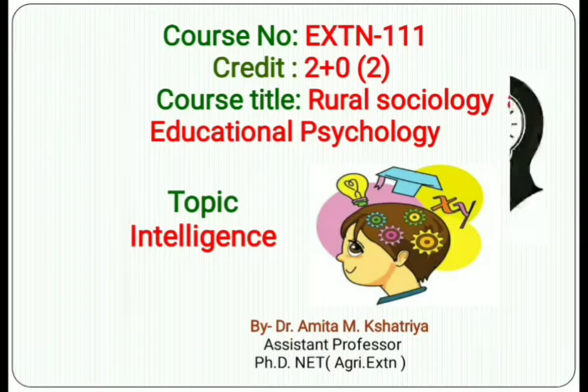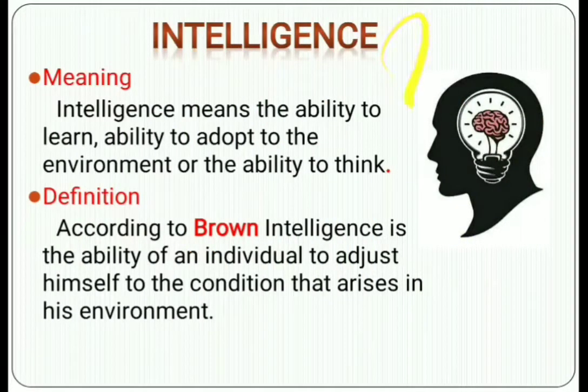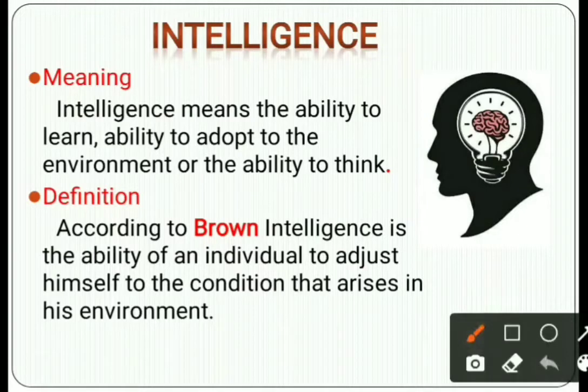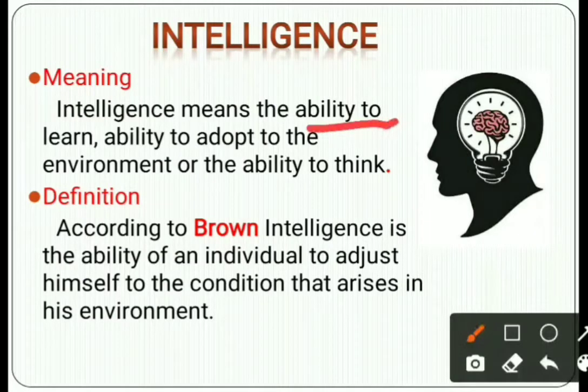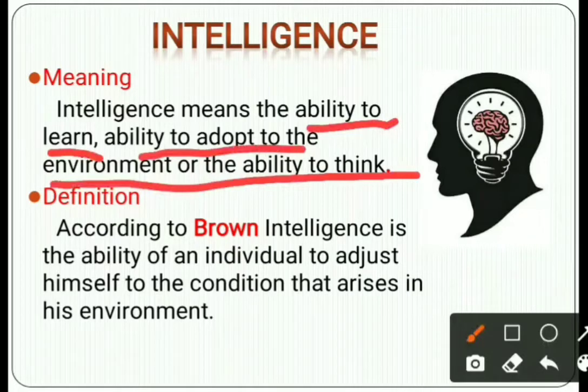So what is intelligence? What is the meaning of intelligence? That's what we are going to discuss here. Intelligence means the ability to learn, the ability to adapt to the environment, or the ability to think. Whatever ability we have, we should adapt that ability according to the environment, and the ability to think.